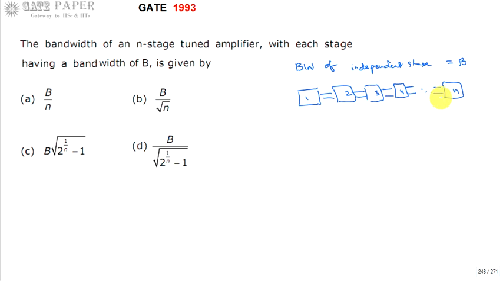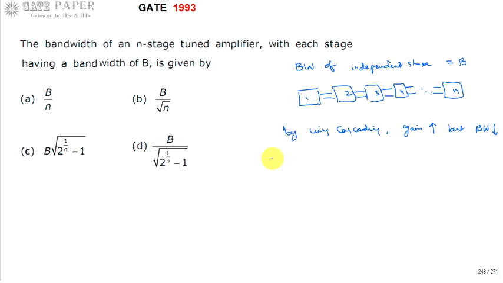and it will become n. By using cascading, gain increases, but bandwidth is going to be reduced. So as you go with more and more stages, bandwidth is going to be reduced further and further, but the gain is going to increase. So bandwidth has to be lesser than the previous value.